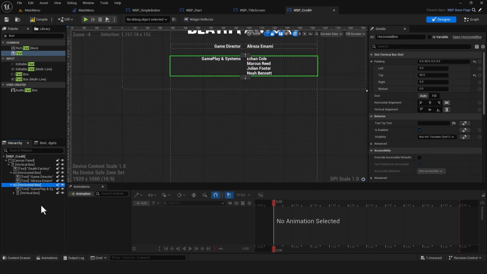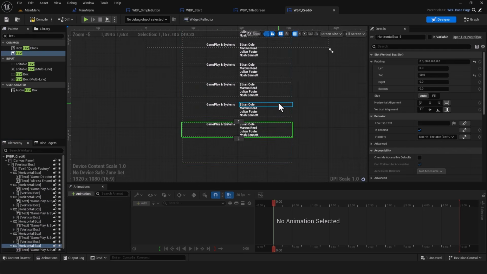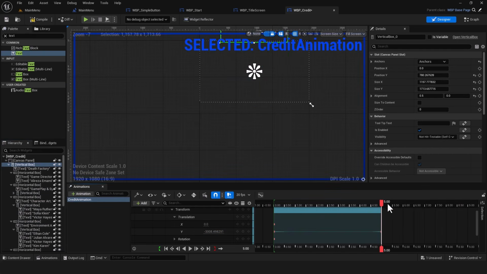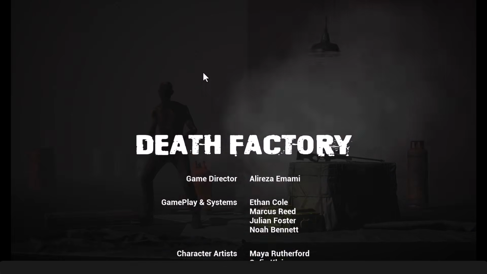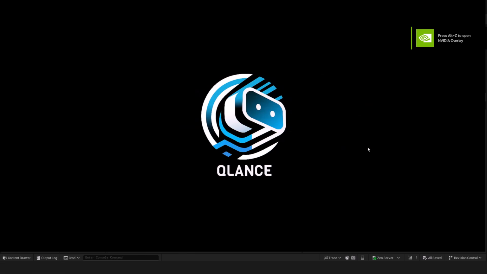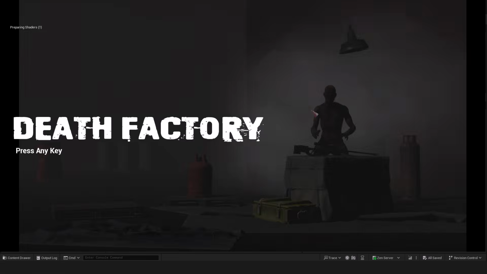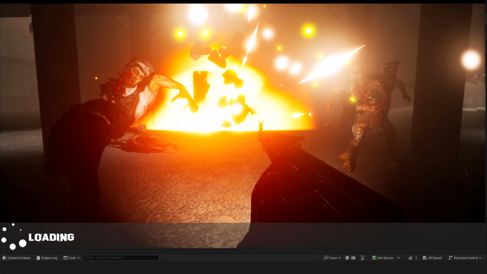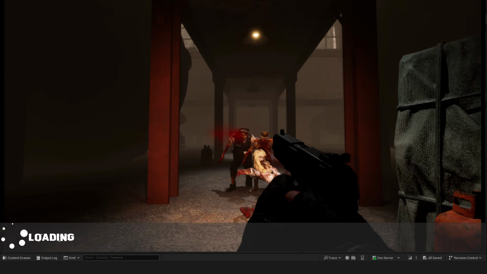To complete the menu system, we'll also create an animated credits page that adds an extra layer of polish and professionalism to the final product. As a bonus, we'll go even further by adding splash screen movies and loading screens, giving your game the same level of presentation players expect from modern commercial titles.